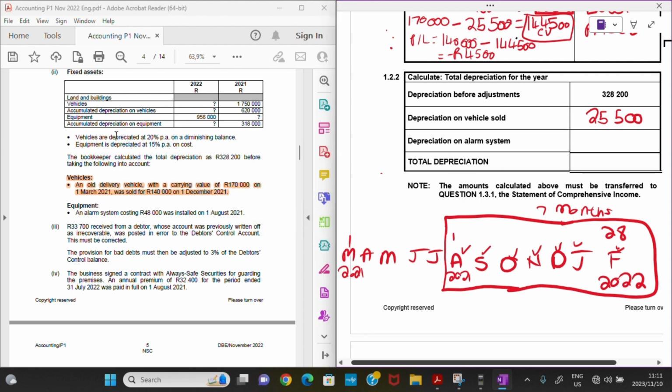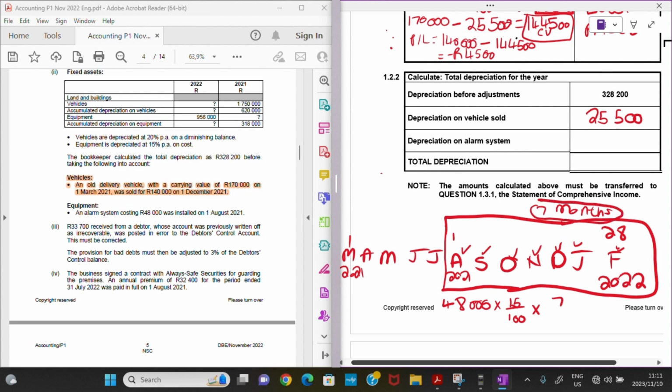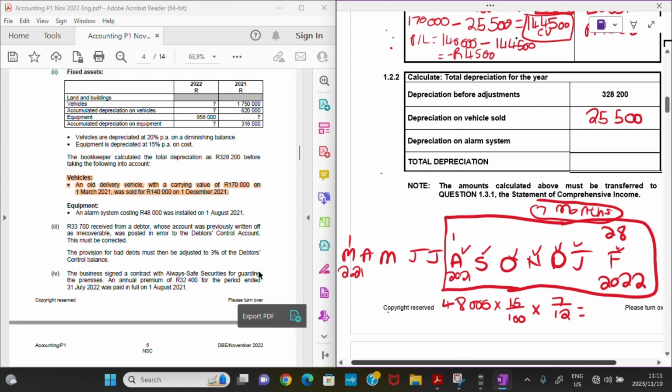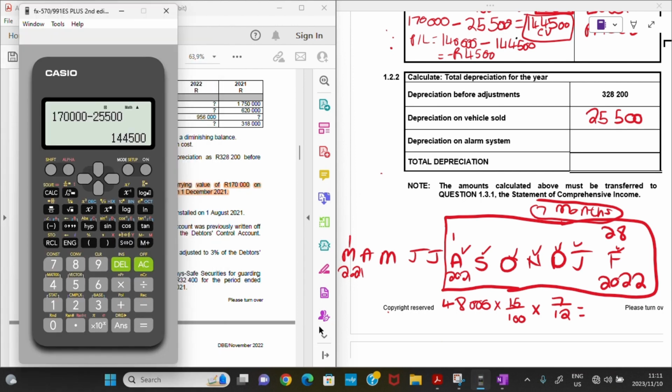And as we were told that equipment is depreciated at 15% on cost. So I'll just have the following. I will just take my cost now of the alarm system, which is 48,000 rands, and I'm going to multiply it by the 15%, but I'm also going to multiply it by the 7 months here that we used it for, right? So 7 over 12. Let's see how much that gives us on our calculator.